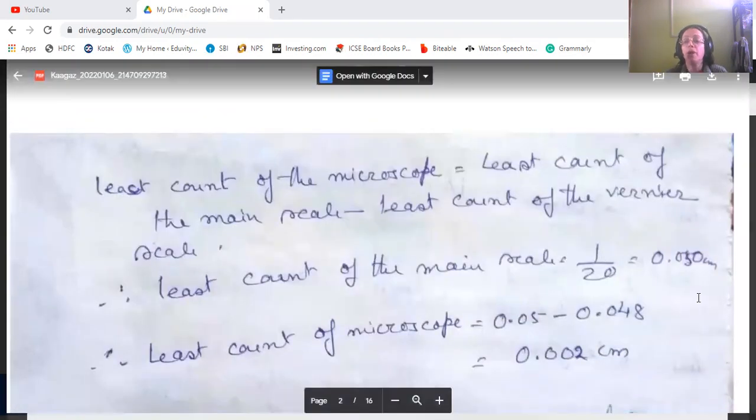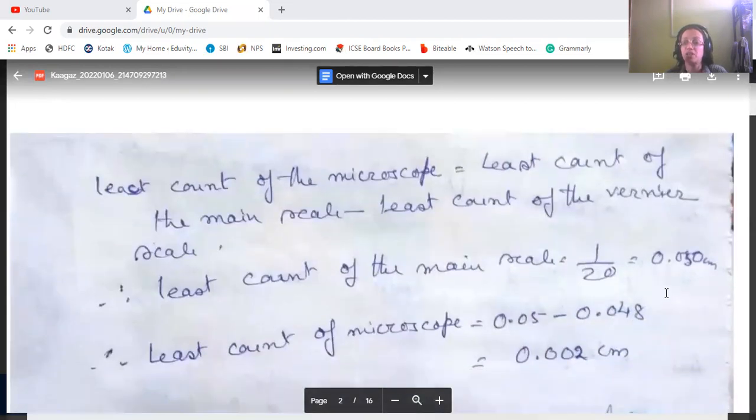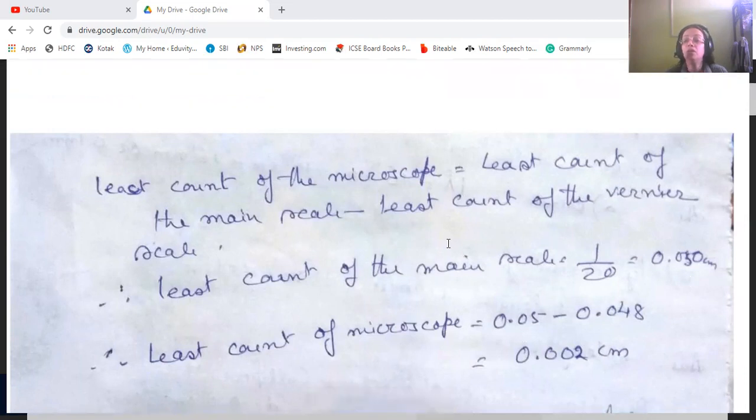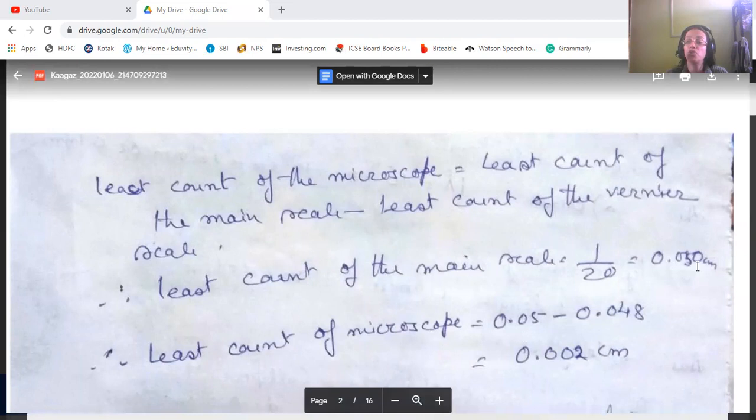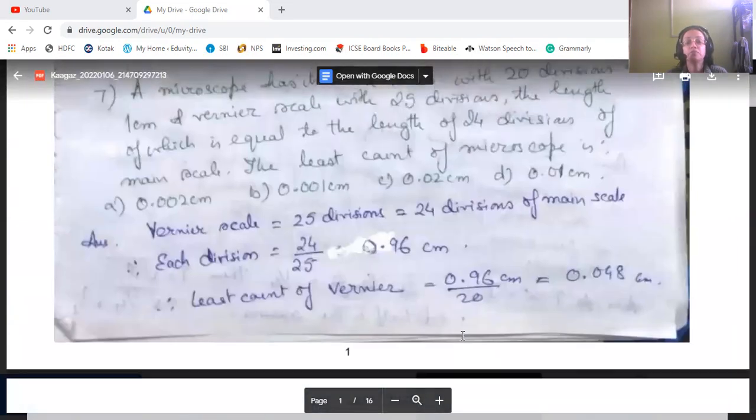Now, the least count of the microscope is equal to the least count of the main scale minus the least count of the vernier scale. The least count of the main scale will be 1 by 20, that is 0.050 centimeter. The least count of the vernier scale is 0.048, which I deduced above. That makes the least count of the microscope 0.002 centimeter. So the answer is the first one, A.